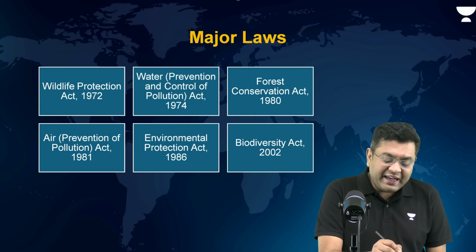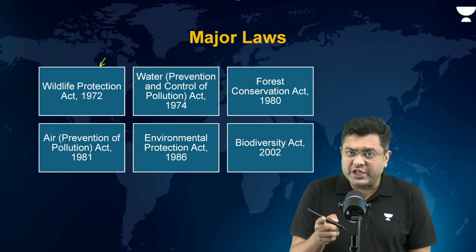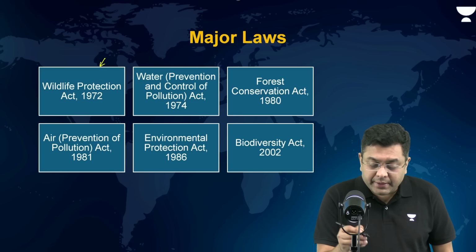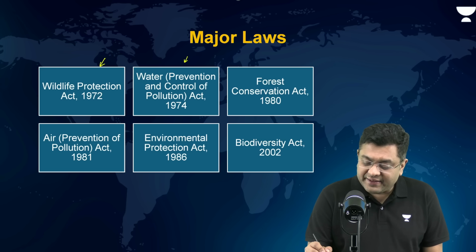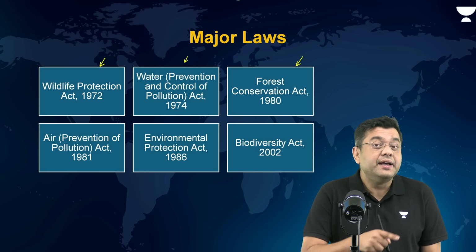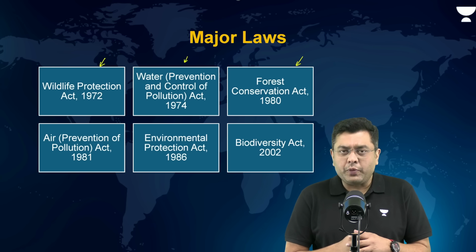So, first of all, Wildlife Protection Act 1972, and we are going to cover it in a chronological order. Then, after that, Water Prevention and Control of Pollution Act 1974, Forest Conservation Act 1980, and its subsequent amendment, which has happened as late as 2023.